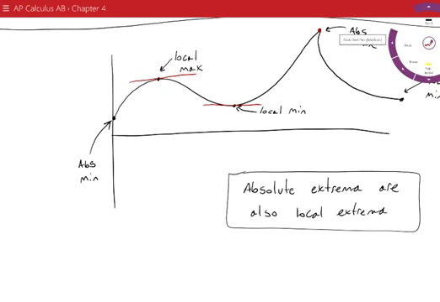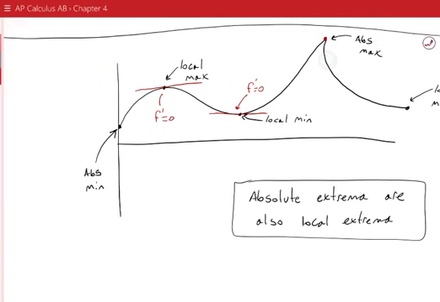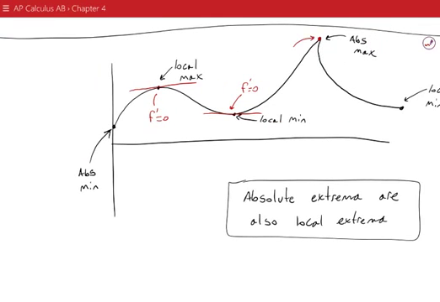So in these first two examples here, f prime is equal to 0, f prime is equal to 0. I can also have situations where I have a max or a min at a place where f prime is undefined.